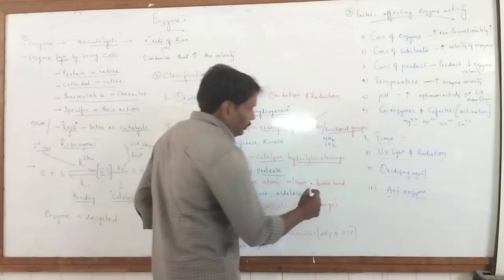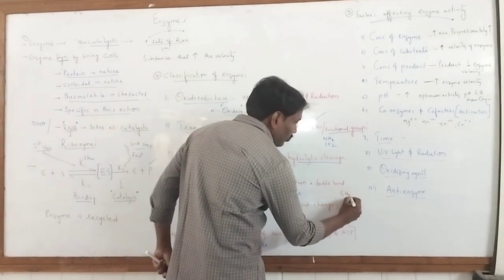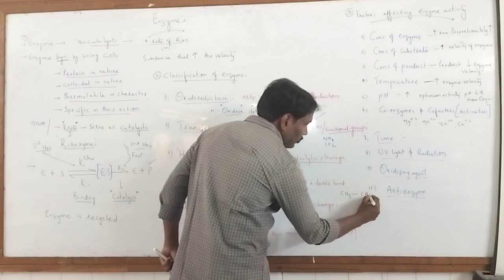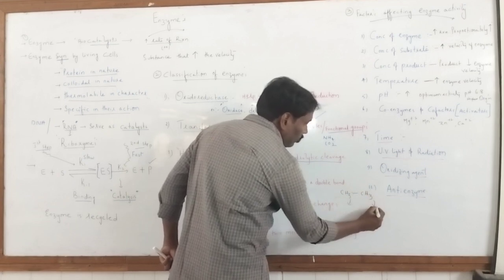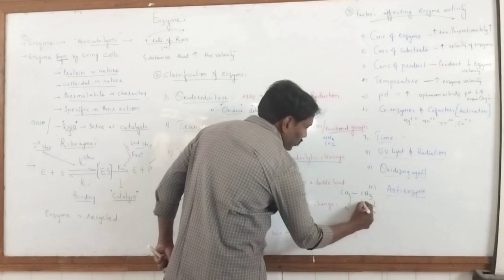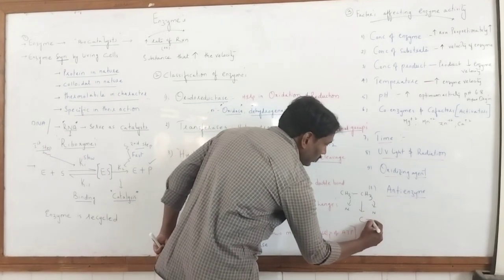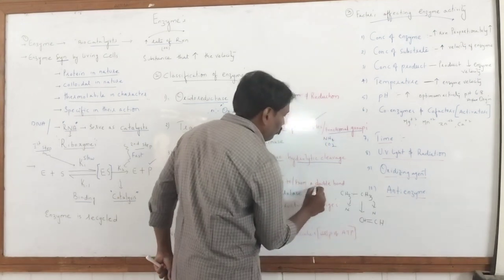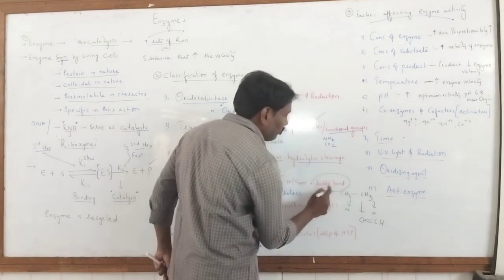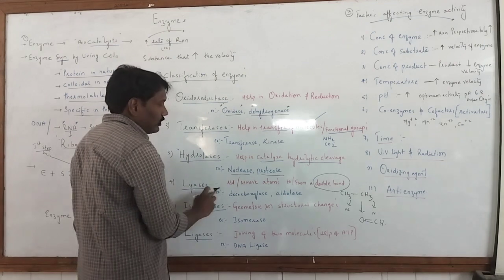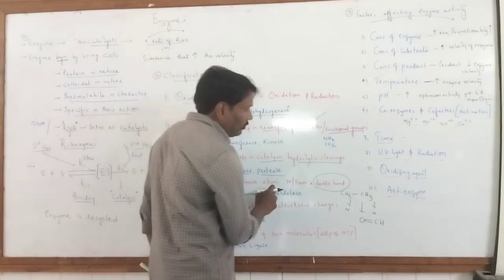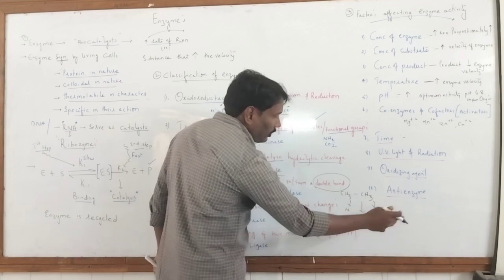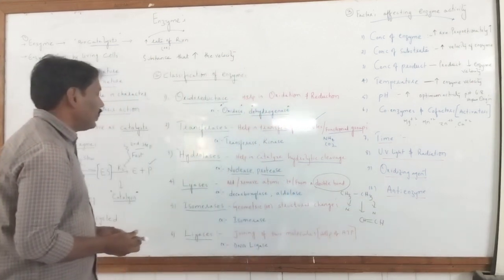For example, CH3 double bond, CH3 single bond, CH3. Removal of water, removal of a hydrogen group here. So what will happen? The C double bond forms, that means it is converting to form the double bond itself. So we call them lyases. Addition or removal of an atom results in the formation of a single bond to a double bond, maybe a triple bond. So we call them lyases.